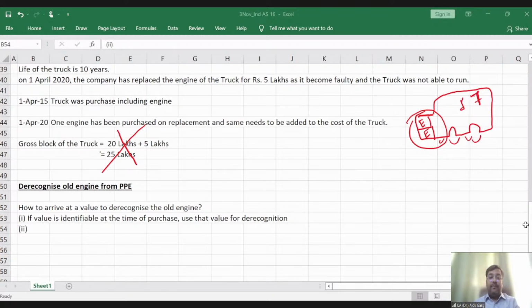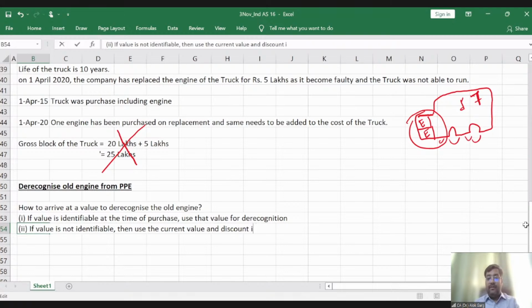Let me show you. If the value is not identifiable, then use the current value and discount it to the date of original purchase to arrive at the original value for derecognition.